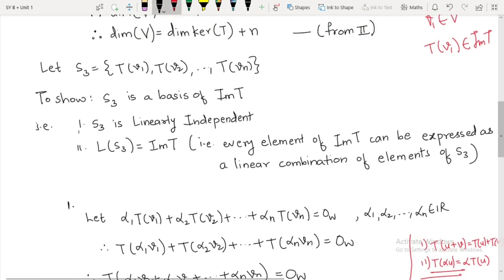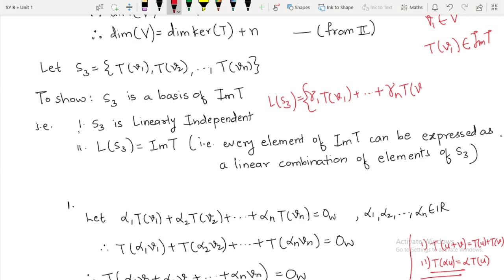So a linear combination of elements of S3 will be some gamma 1 T of V1 plus so on up to gamma n T of Vn, where these gamma i's are some real numbers.